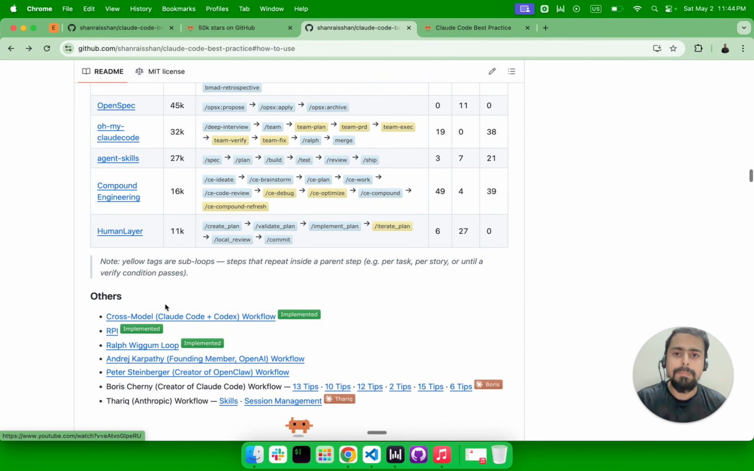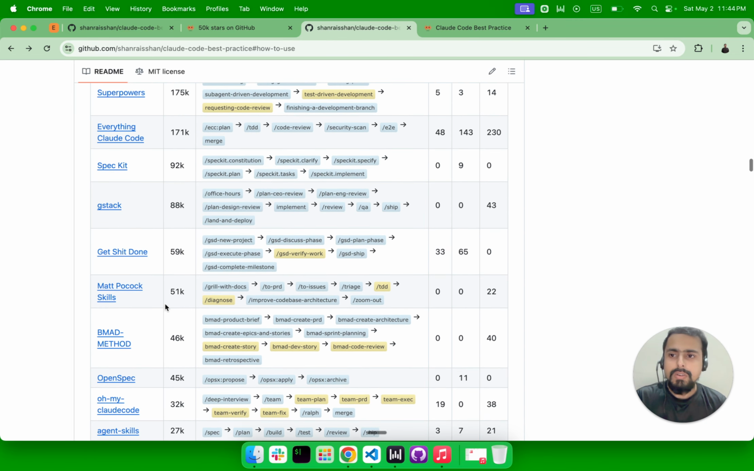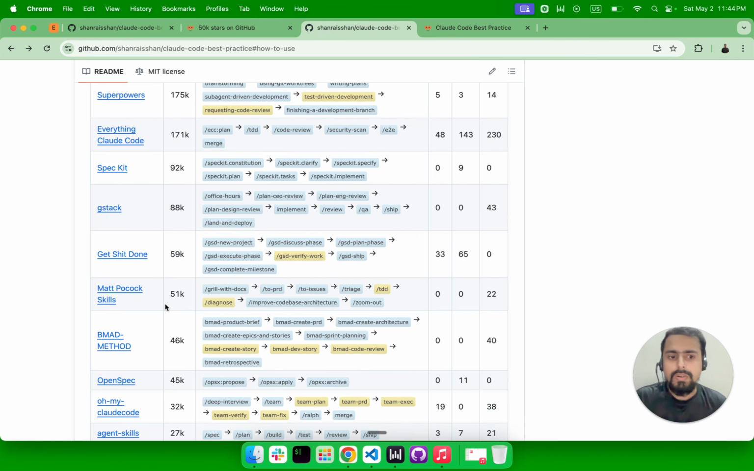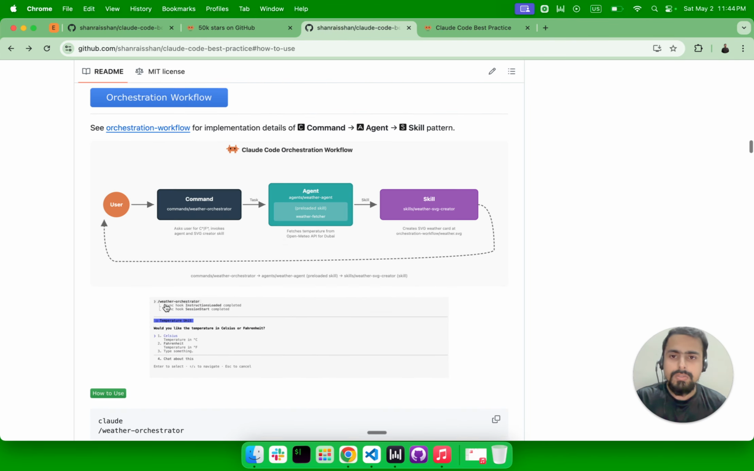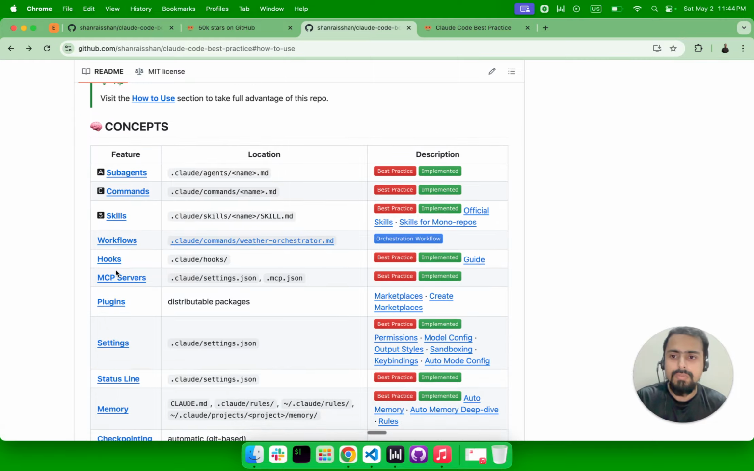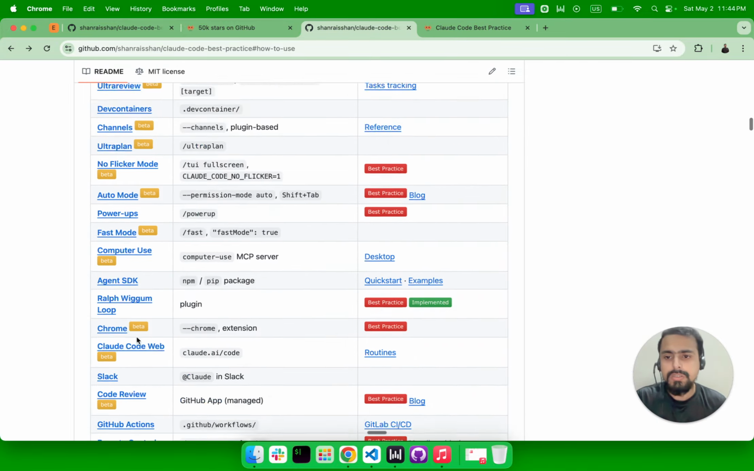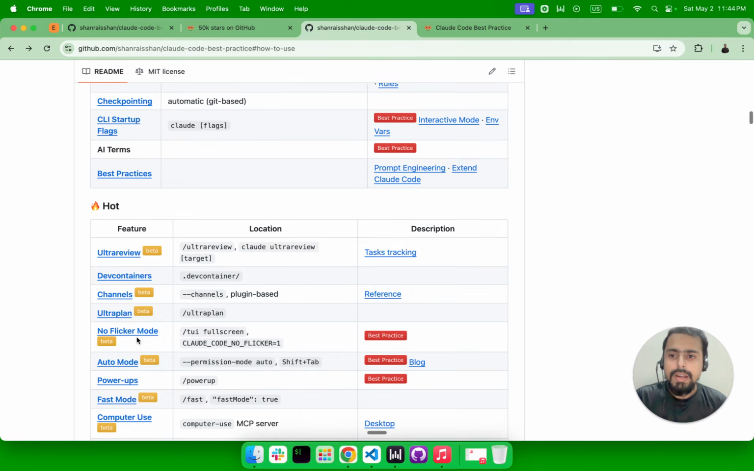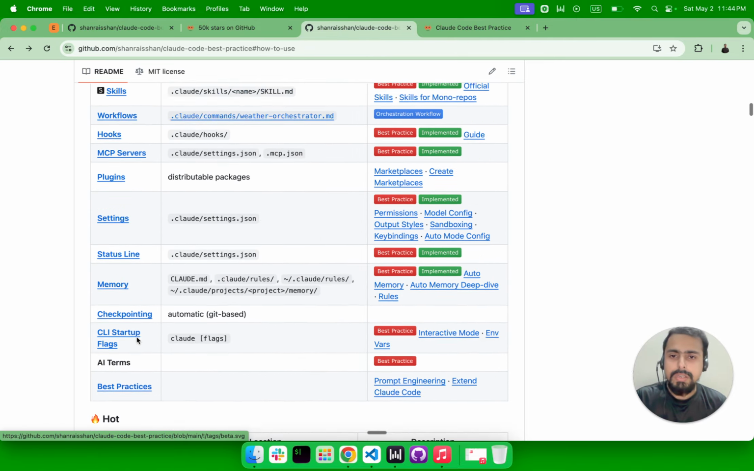Regarding my repo, the main target audience are the people who are using Claude as a chatbot. Claude is not a chatbot, it is a complete ecosystem. It contains sub agents, commands, skills, workflows, hooks, settings, and many more advanced features as well. So I try to update these tables daily.